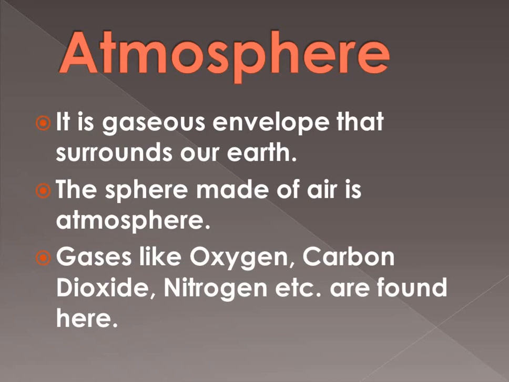The third sphere is the atmosphere. If we say the gaseous envelope that surrounds our earth is known as atmosphere, or we can say the gaseous portion in our surroundings is known as atmosphere. The sphere made up of air is called atmosphere. Gases like oxygen, carbon dioxide, nitrogen, etc. are found here. The amount of the gases present in the atmosphere we will discuss also. So different gases are found there in the atmosphere.